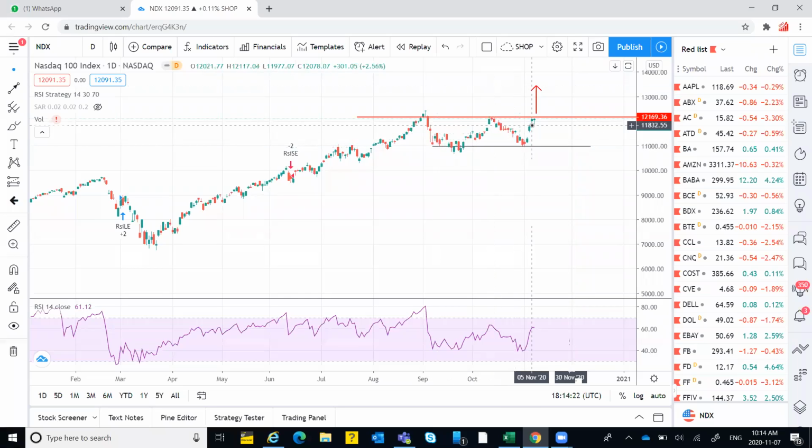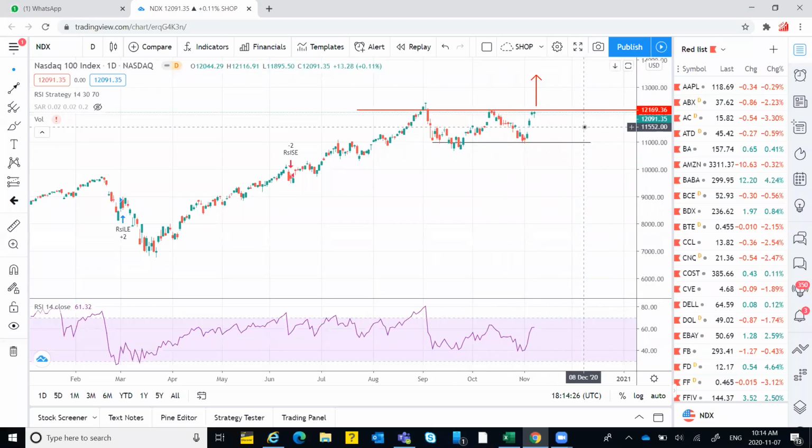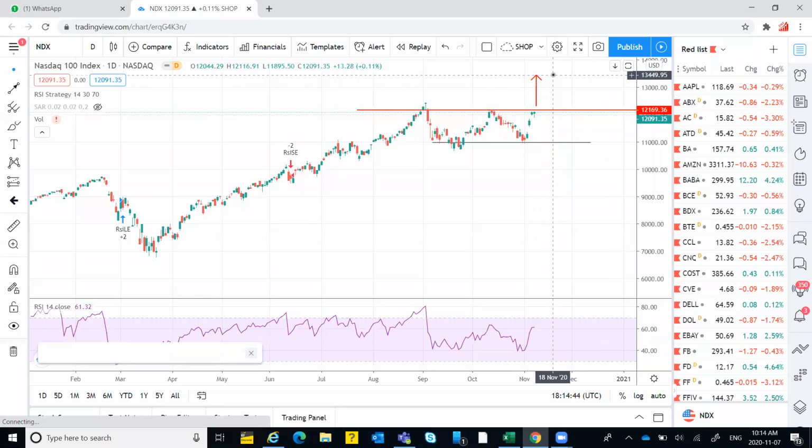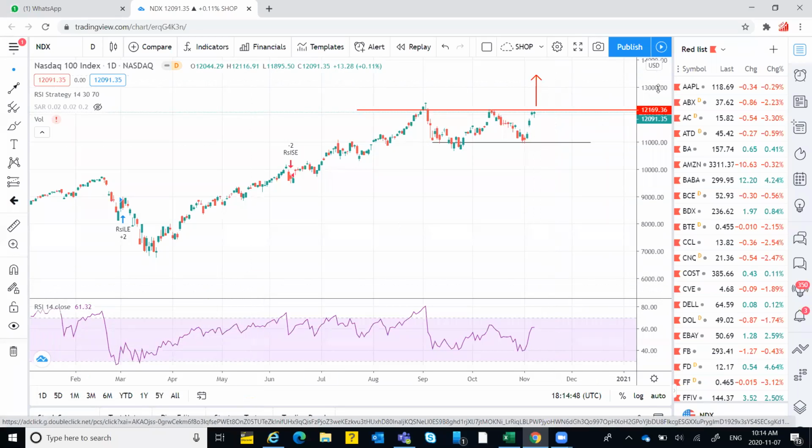The immediate resistance is around 12,170, and currently we are at 12,091, which is very close, and more likely it will be broken in the next session. Once this is broken, the ultimate target will be 13,450, and then it will have a positive impact on the TSX index as well.